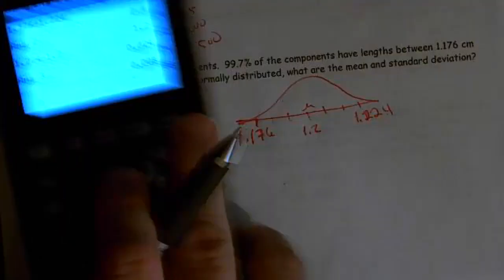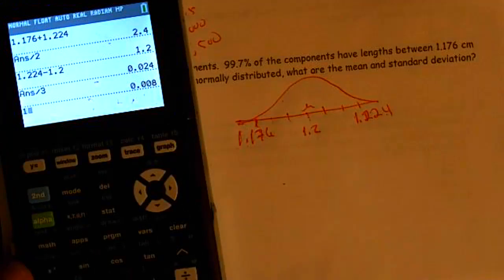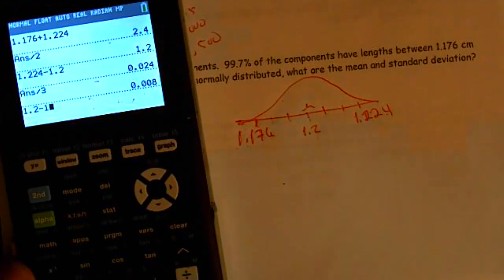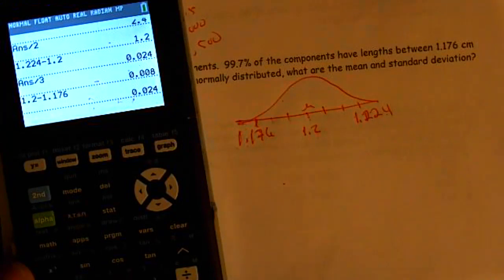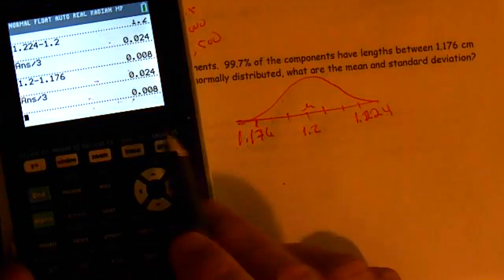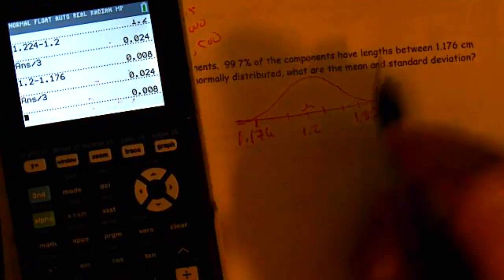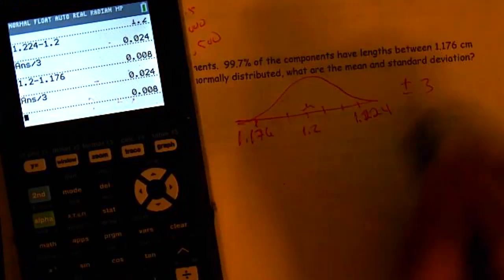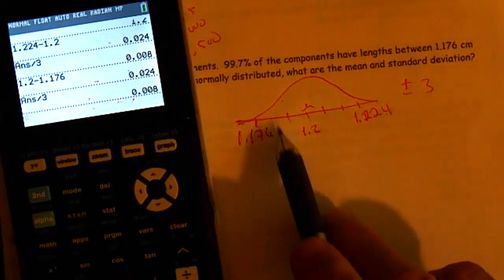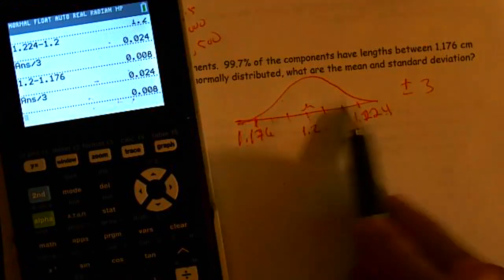On the other hand, I could have taken 1.2 minus 1.176 and divided by 3, and I still would have gotten 0.008. Or we can remember that there's plus or minus 3 standard deviations, which means 1, 2, 3, 4, 5, 6.